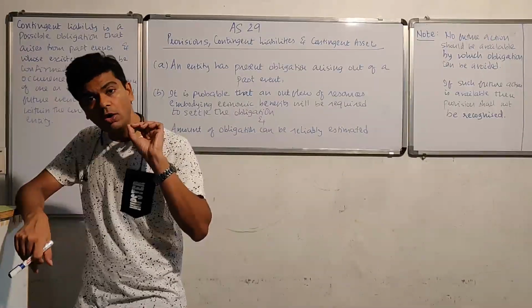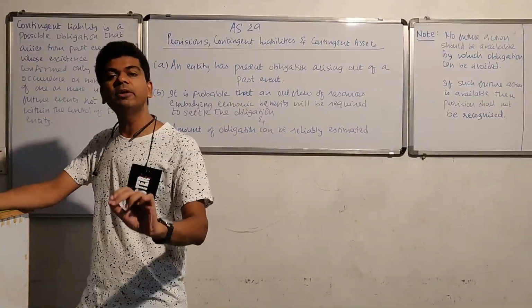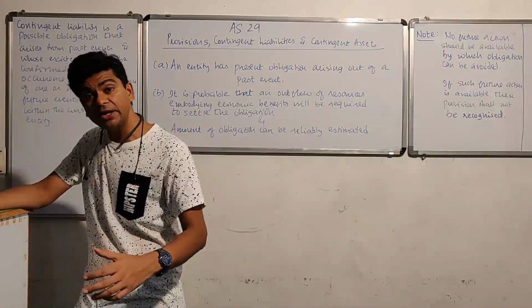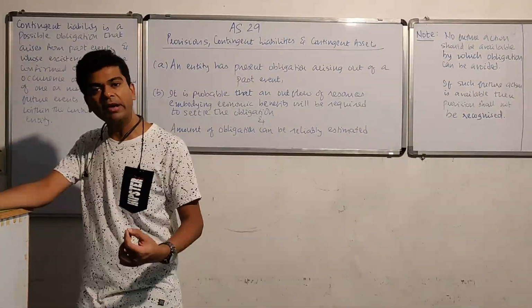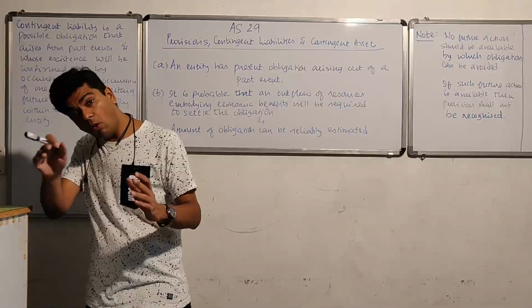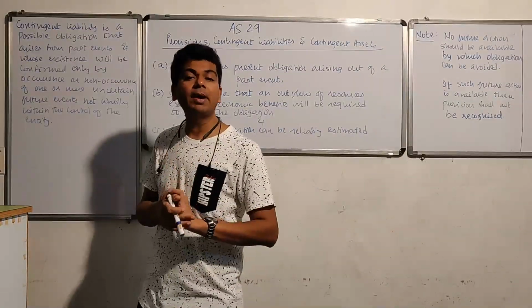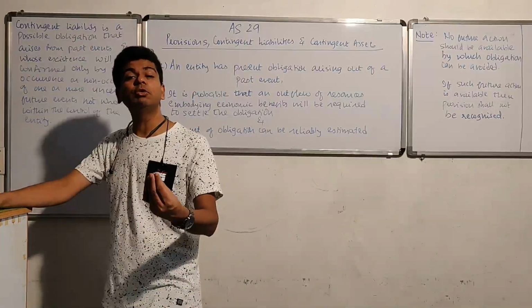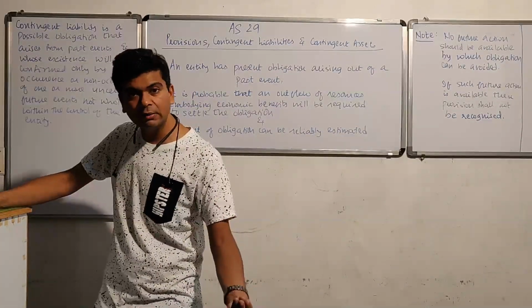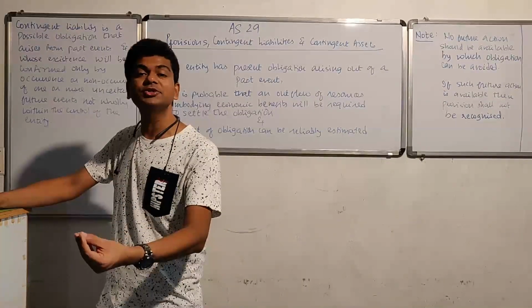So, till I do not make an assumption of what will be my useful economic life, till I do not estimate what will be its salvage value, I will not be able to provide for the depreciation. All the answers will be available but in the future. In future, I will come to know what is its actual useful life. In future, I will come to know what is the actual residual value.